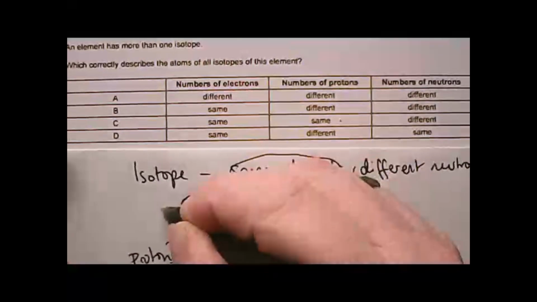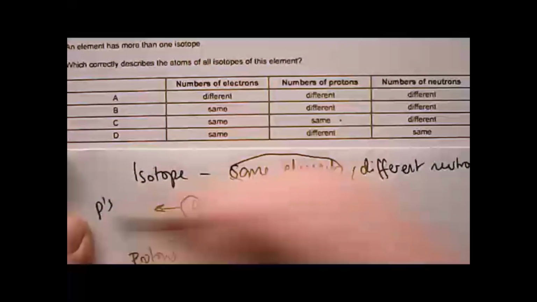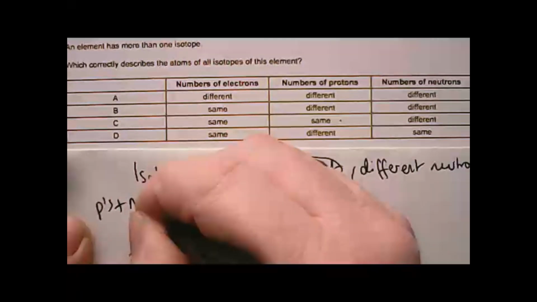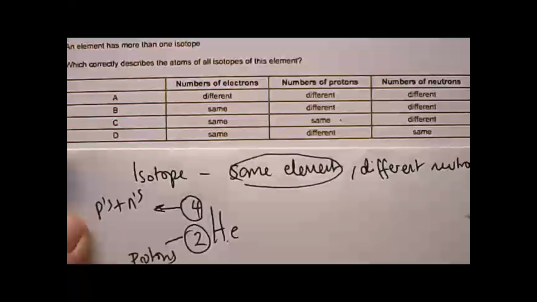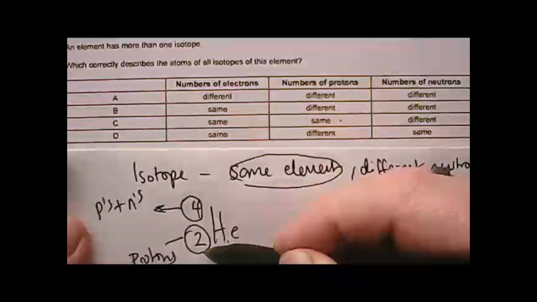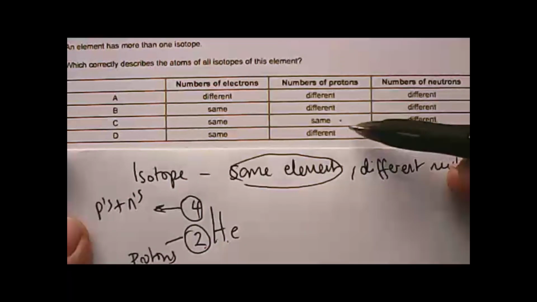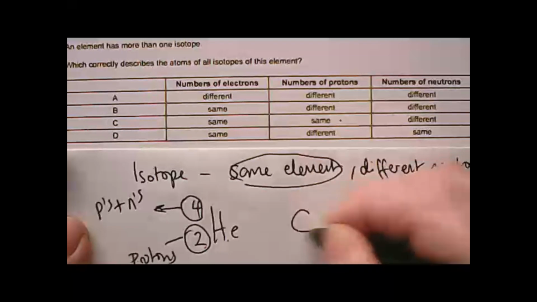We can change the number of neutrons. Our relative atomic masses are made up of how many protons we've got added with our number of neutrons. We can change our number of neutrons as long as we don't mess with the number of protons. We've got the same element, and the only answer where the number of protons does not change is answer C. So there we go.